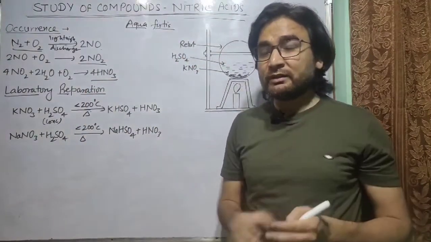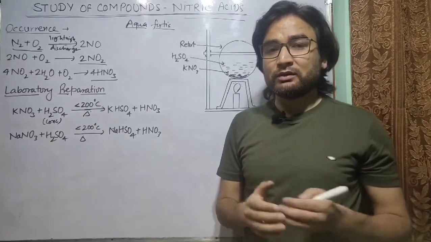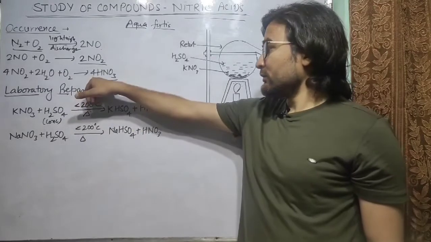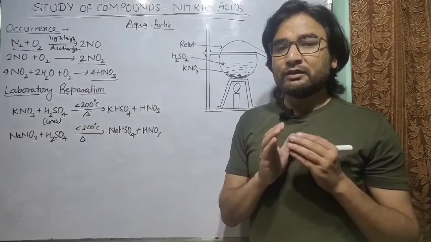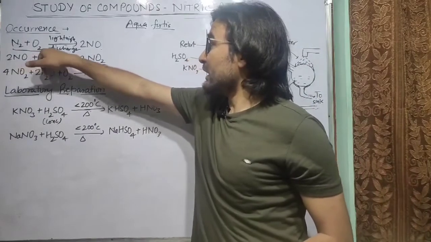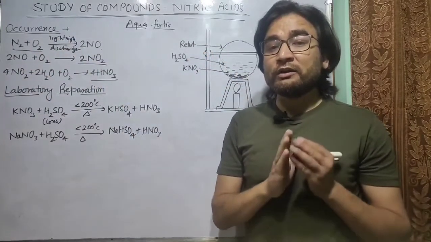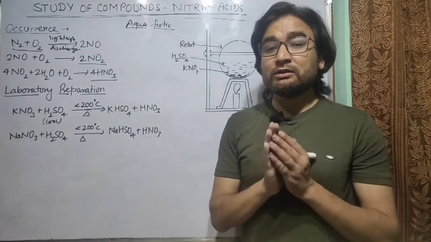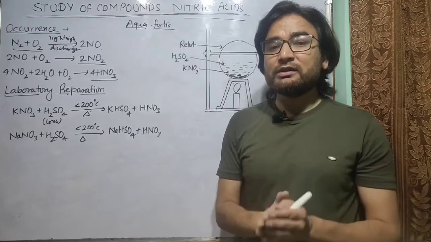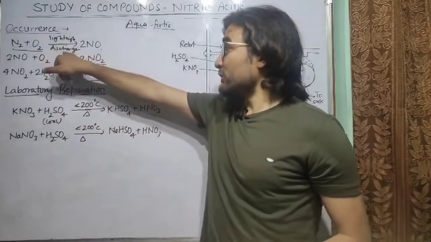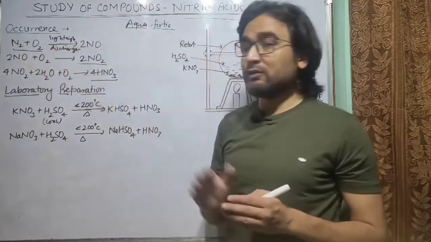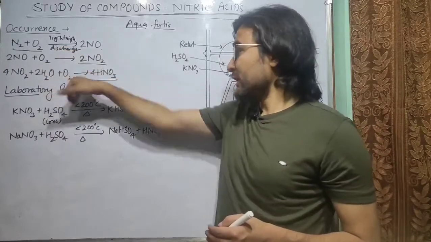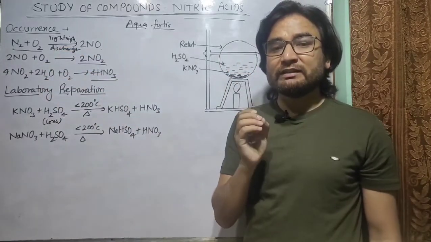And therefore during the rain this nitric acid falls down on the earth. So you can find traces of nitric acid in the rainwater, because the first reaction, that is reaction of nitrogen and oxygen, does not take place in ordinary conditions, because nitrogen is not a highly reactive gas, it is an inert gas. So in normal conditions, nitrogen does not react with any other gas, but during lightning discharge it will react with oxygen and form nitric oxide. Therefore nitric acid is formed due to this phenomenon, and it is found in traces in rainwater.